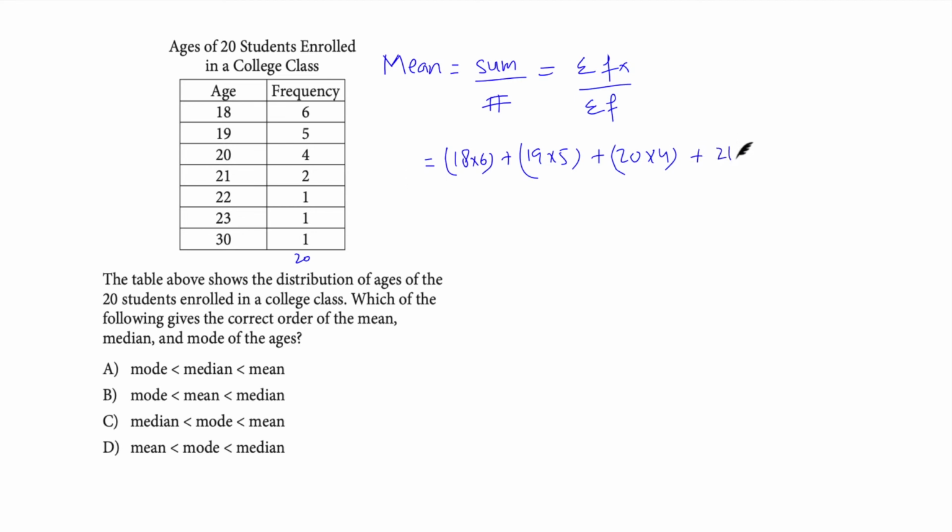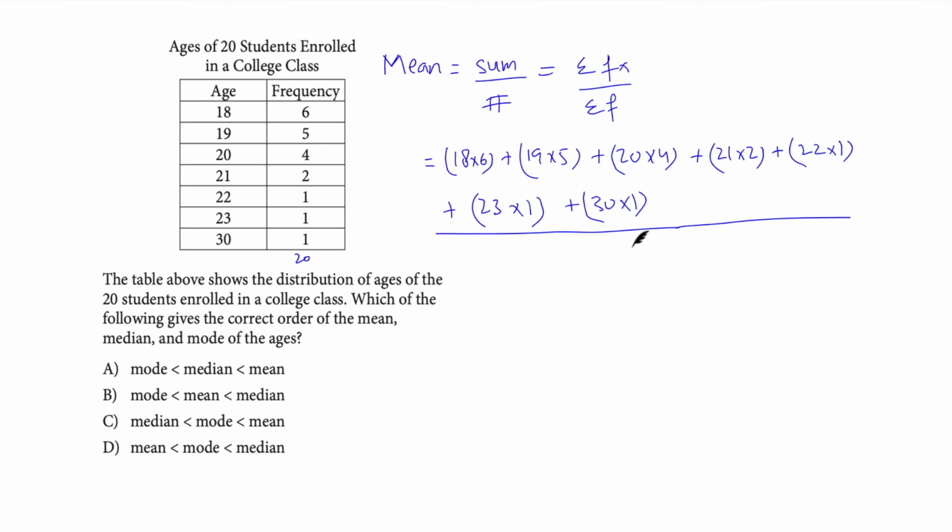Plus 21 into 2 plus 22 into 1 plus 23 into 1 plus 30 into 1. This is frustrating writing all these numbers but I hope you understand. Okay, divided by the total frequency, that is 20. You do the math and the mean will come out to be 20.